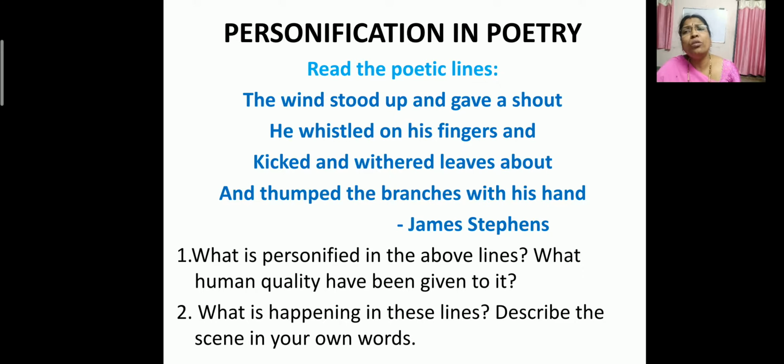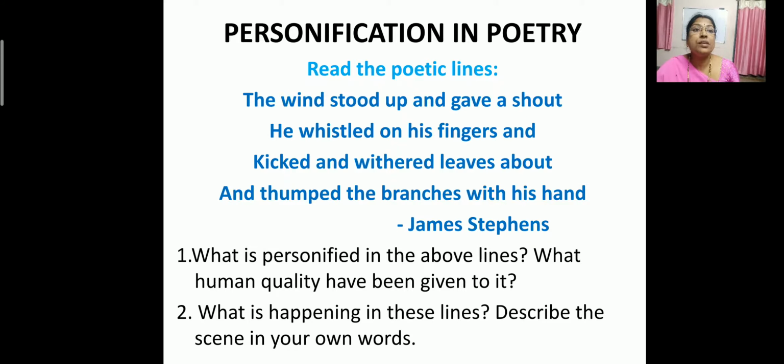And what human quality is given, children, to this wind? So how can you know that this wind has been given human quality? What are the qualities which are given in these lines? Yes, very good. The wind stood up. Stood up means standing. So the wind is standing. That is personification, isn't it? That is a human quality. Can a wind stand? No, the word standing is given.